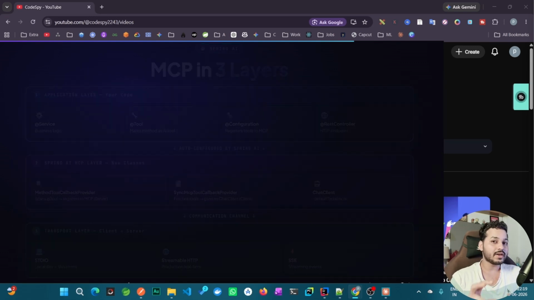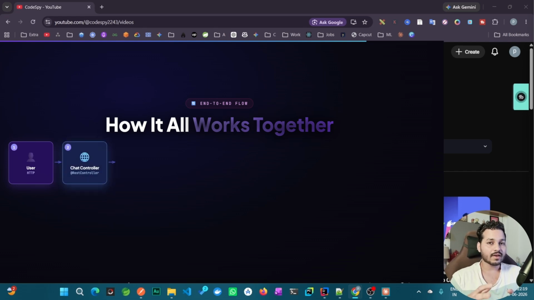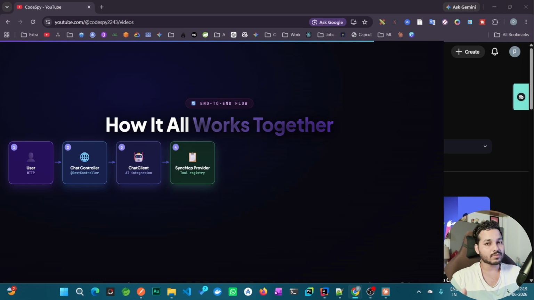Now we'll see an end-to-end flow, like how it is working. Whenever a query comes from a user, it will go to the chat controller. And from chat controller, it will pass it to the AI integration part, that is the chat client. In chat client, it will call SyncMcpToolCallbackProvider, and from there it will get all the tools list. For that it will use a JSON-RPC format, and then the communication between the client and server will happen through Stdio.